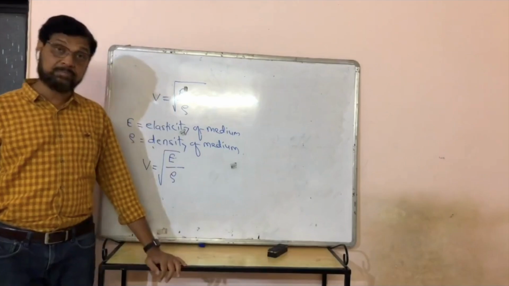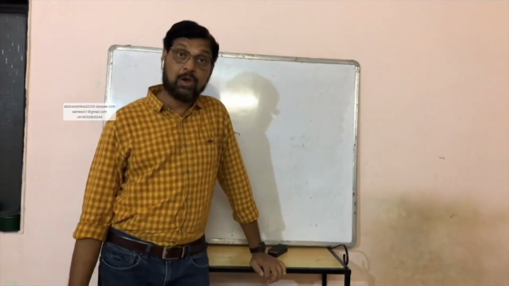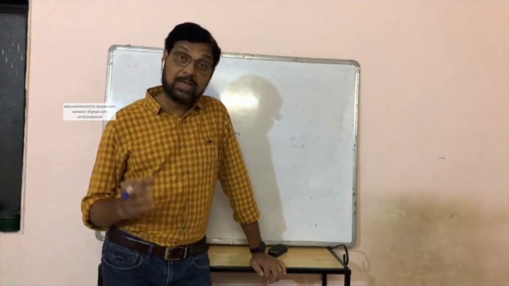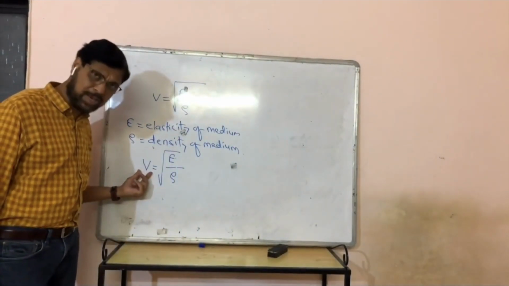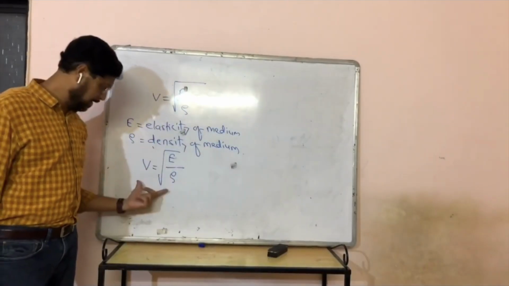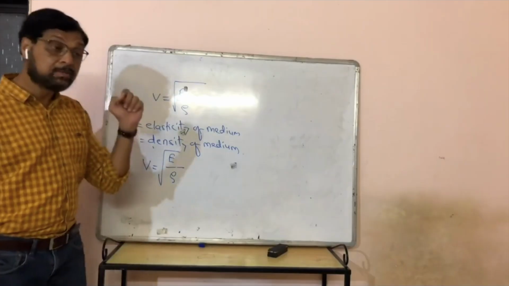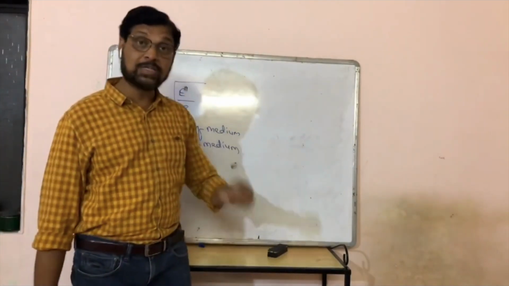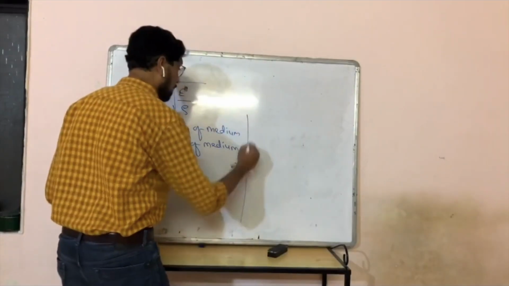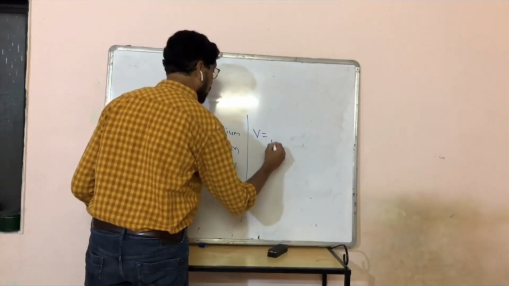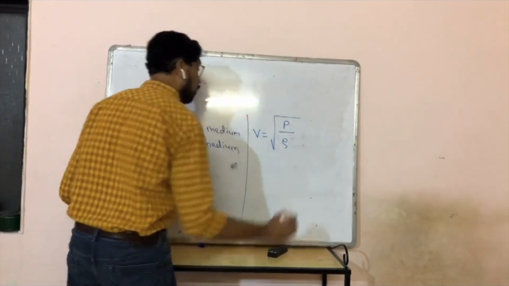Then from that, Newton formulated the velocity of sound in air. This is the general velocity of a longitudinal wave in any medium. Specifically for the velocity of sound in air, Newton said that it will be v equal to under root P by rho.